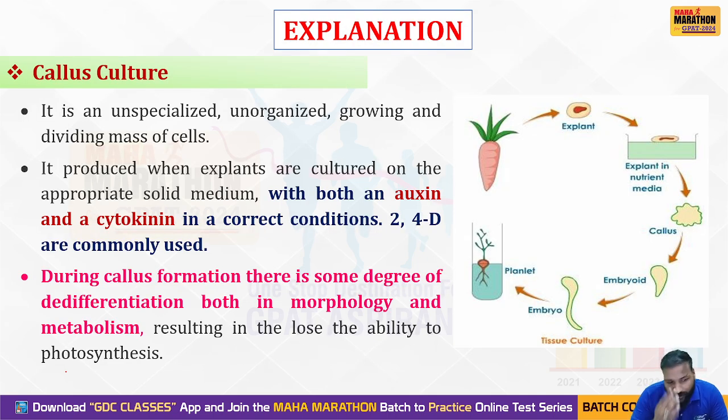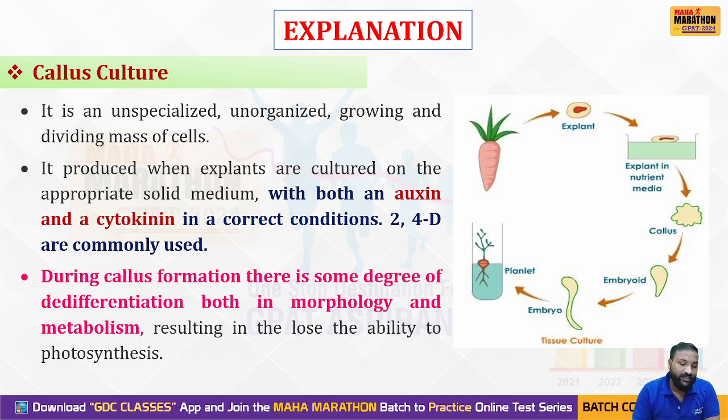Coming to that, in the document itself, in the proof itself, you can see in the second point that it is produced when explants are cultured on the appropriate solid medium. It requires both an auxin and cytokinin. Auxin and cytokinin. Here itself is the answer.